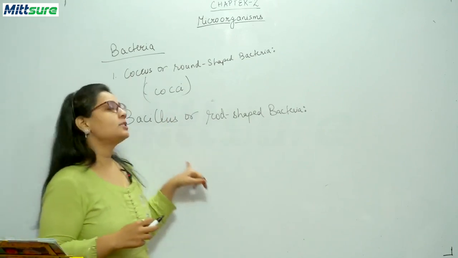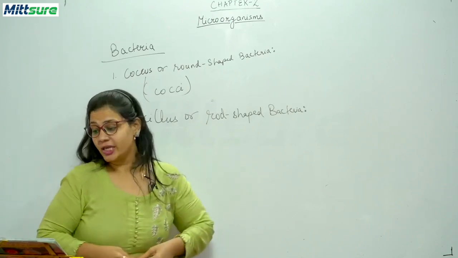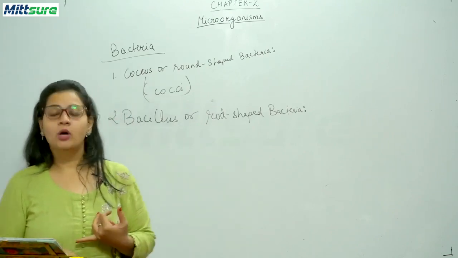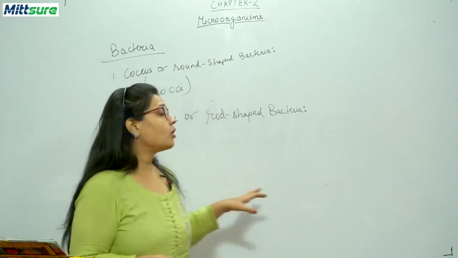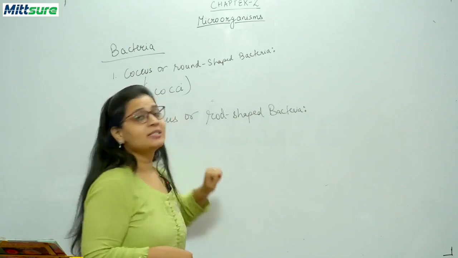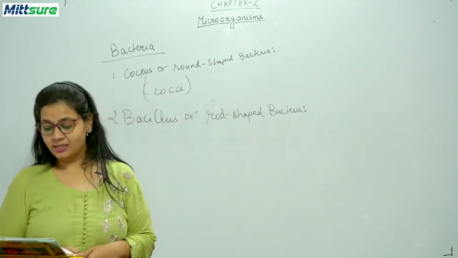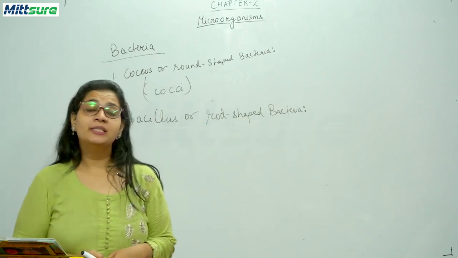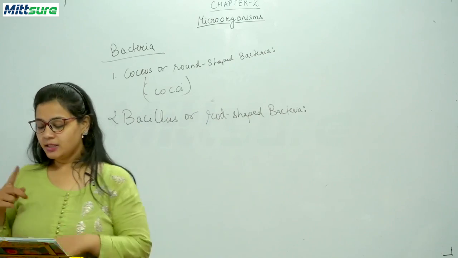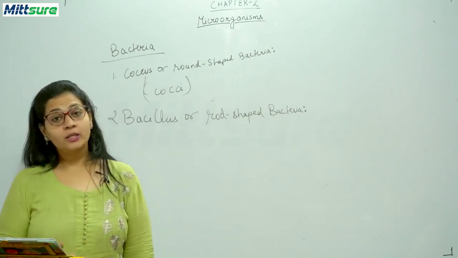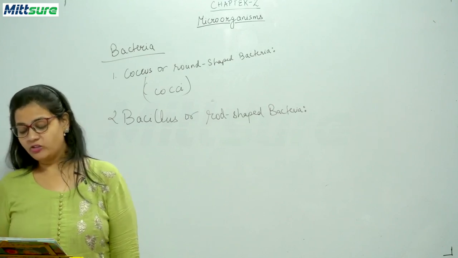And you know, this type of bacteria also causes certain types of dangerous diseases in humans, like tuberculosis, diphtheria, tetanus, leprosy, which are caused by this type of bacteria, that is bacillus bacteria. You know, this Bacillus typhosus, okay? What is the name of the bacteria? Bacteria name is Bacillus typhosus, or another name of this bacteria is Salmonella enterica.